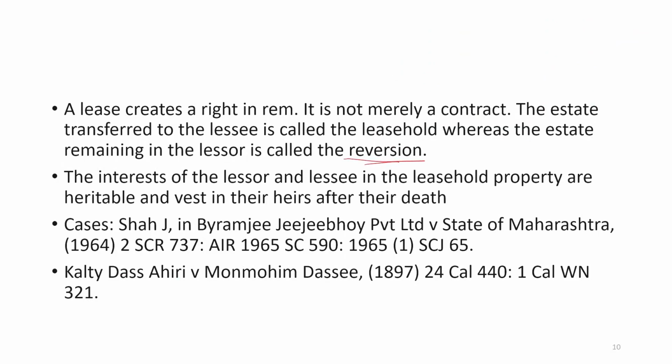So possession will be transferred plus the right to use and enjoy it. And what is left with the lessor? Ownership minus the right of enjoyment plus possession. That will be called the reversion.